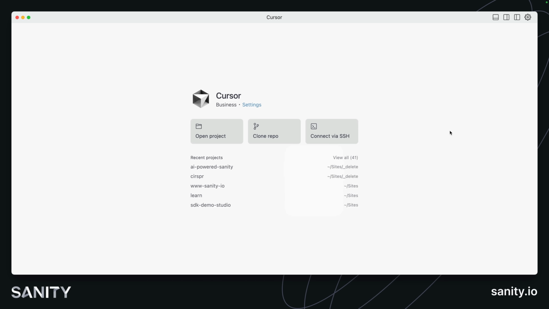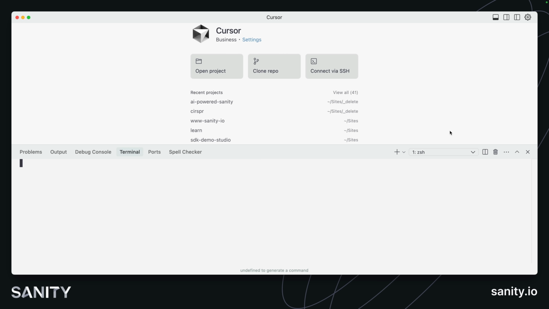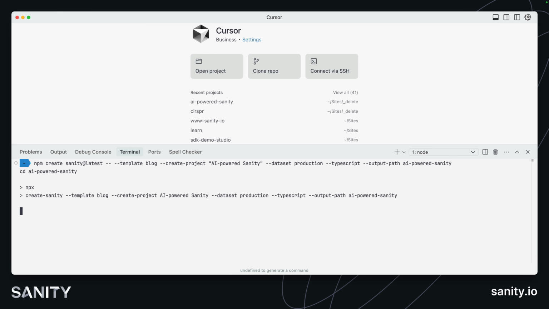Once you've downloaded and installed Cursor, you'll see a screen like this, where we can open up the terminal in order to start a new Sanity project. I'm going to copy and paste this line here into the terminal, which is going to create a new Sanity project. I could have opened a chat window and started prompting a new Sanity project into existence, but I would prefer you start with the exact same code base that I do, and so this is what we're going to do. We can see that at the core of it, it's going to run npm create sanity at latest, but I have chosen a few extra flags there.